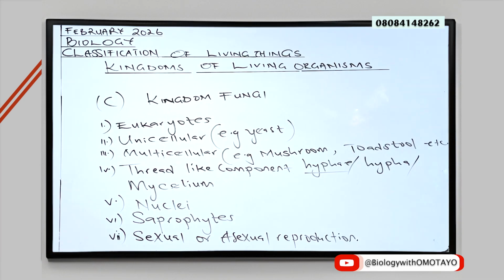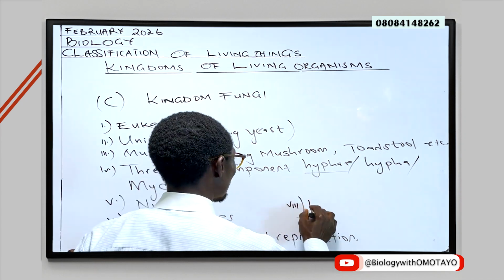They can reproduce sexually or asexually. Lastly, members of this kingdom lack chlorophyll.